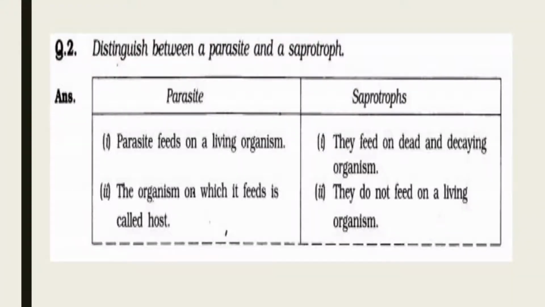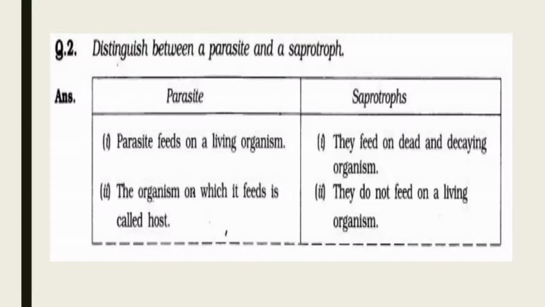And second is the organisms. For parasites, the organism on which it feeds is called host, and saprotrophs do not feed on a living organism, because you know that they feed on dead and decaying organisms. You can write many other points also.